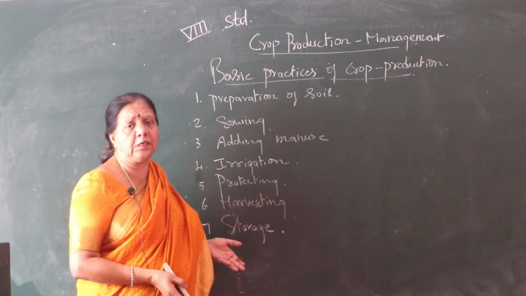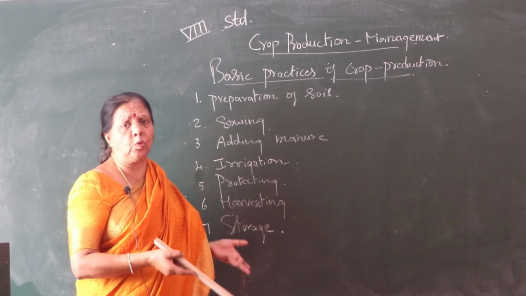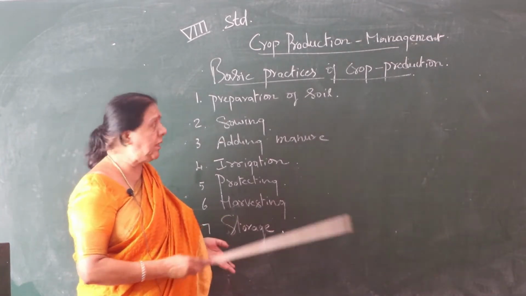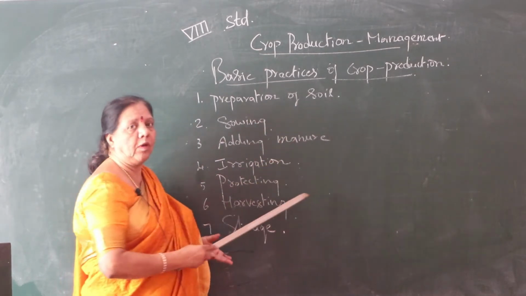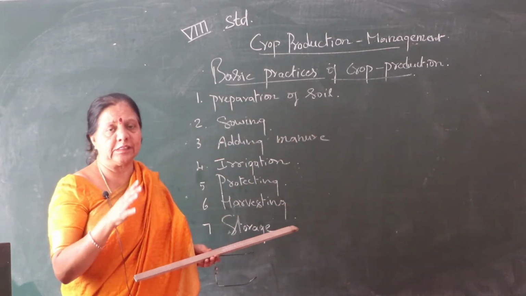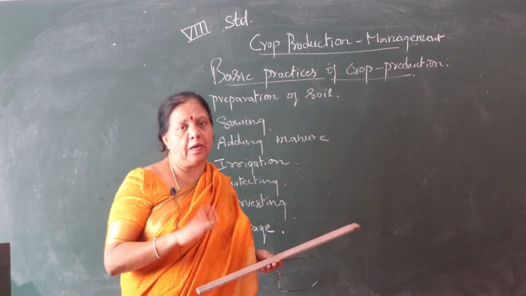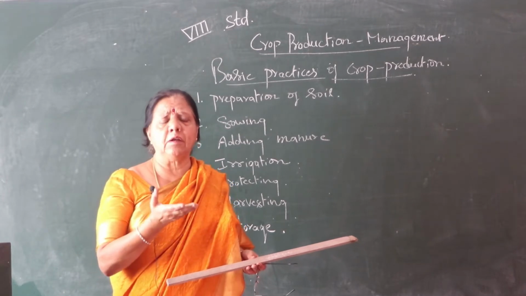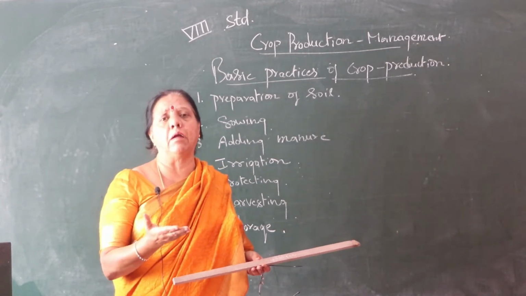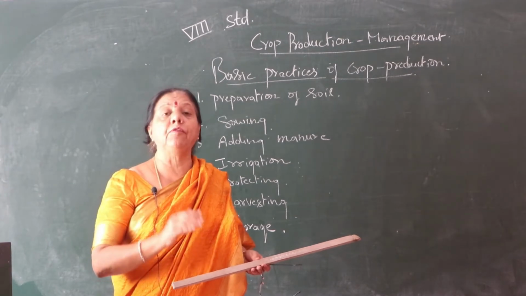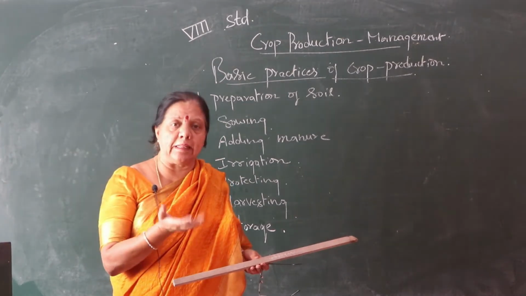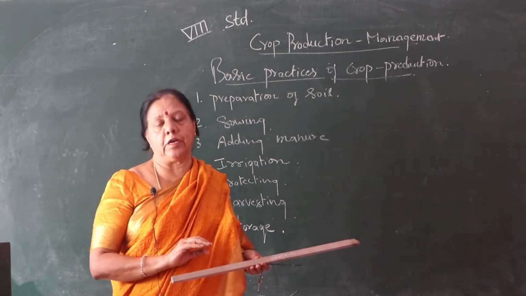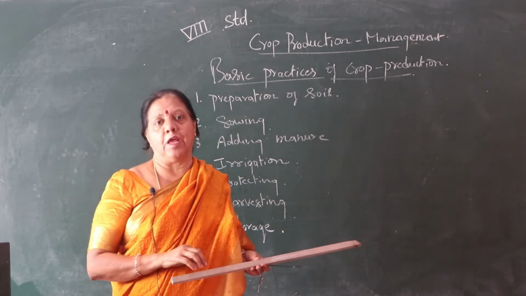What is the methodology? How to start cultivation? You are supposed to learn. See, the basic thing is preparation of soil. Soil is very important. I will just brief now, and later in detail I will go, children. Whether the soil has fertility or not, we have to check. If there is no fertility, how to make the land fertile, that also we have to learn. They have given that in your textbook. Soil importance also they have given.